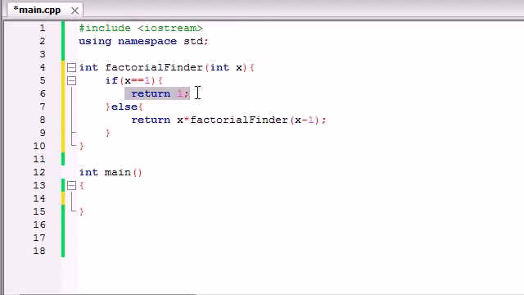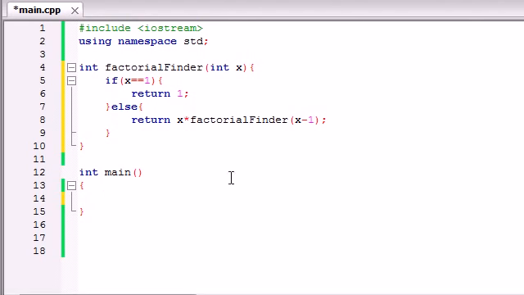1 factorial is 1. So now that it has that bit of information, it can go ahead and solve the rest of the questions that it asks. You know how I said, I don't know, I don't know? Well, now it can say, alright, Bucky, 1 factorial is 1, so now I know that 2 factorial is 2, 3 factorial is 6, 4 factorial is 24, and 5 factorial is 120.